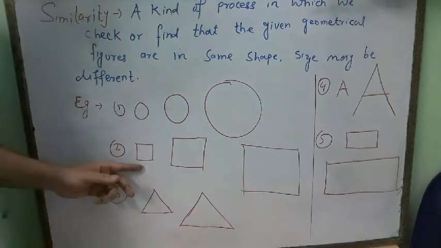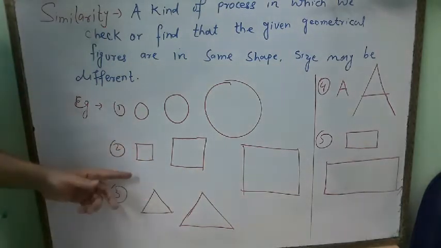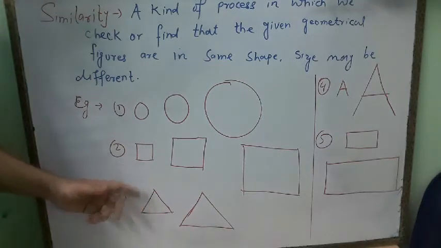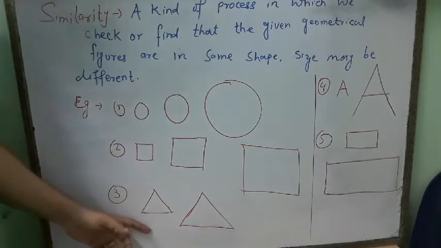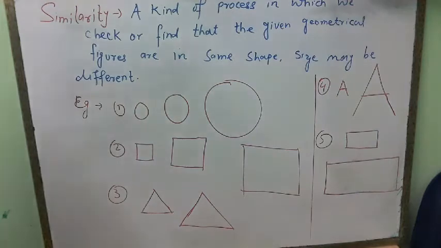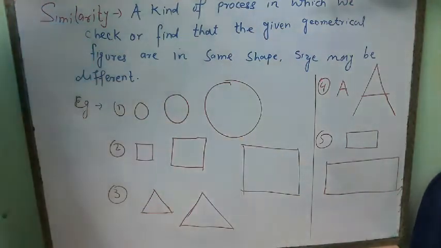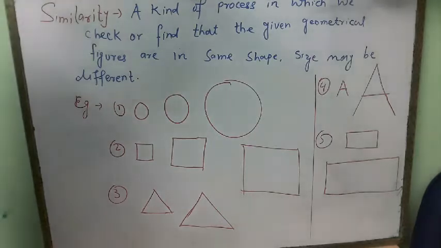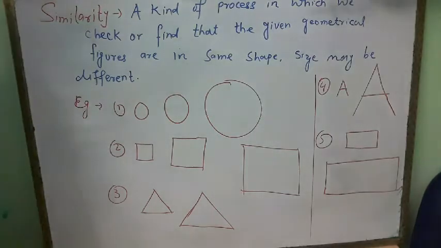Here, all 3 squares have the same shape but the size is different. Here are 2 triangles, the same shape, sizes different. Here 2 A's, the same shape but the size is different. 2 rectangles, the same shape, sizes different. There are so many types of geometrical and non-geometrical figures you can find in your surroundings, in which you will see the same shape but the size may be different. These are the similarity criteria.